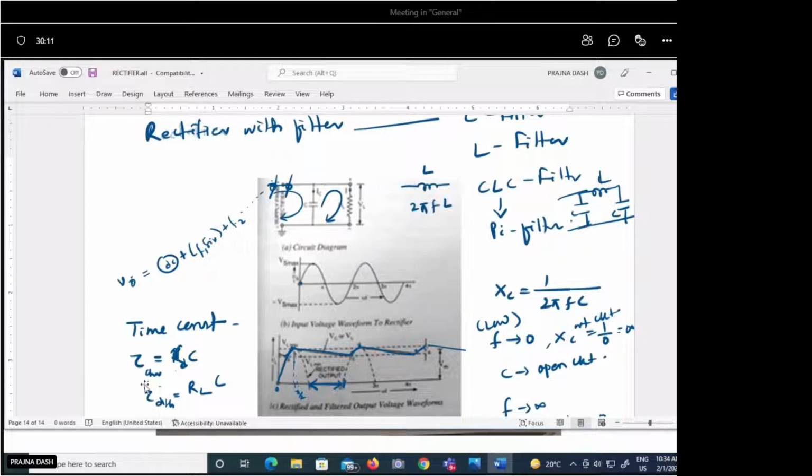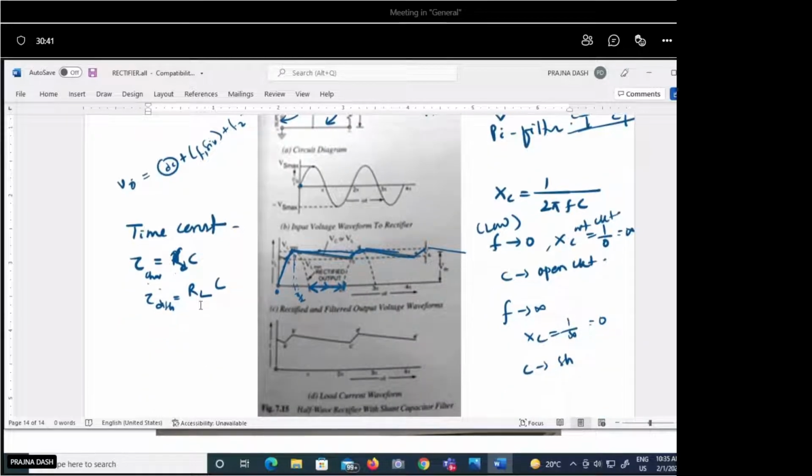So that frequency, if you want to minimize this duration, then what we have to do is increase the frequency, so minimize the time period. Okay, so if this period is very small, then what will happen? The capacitor will discharge a very little amount, then again it is charged to this amount. Like this, we will get a better DC voltage there.